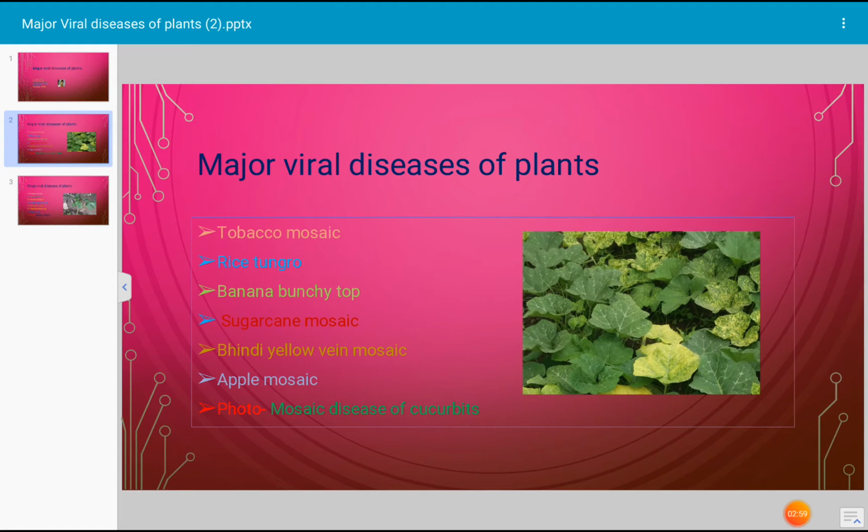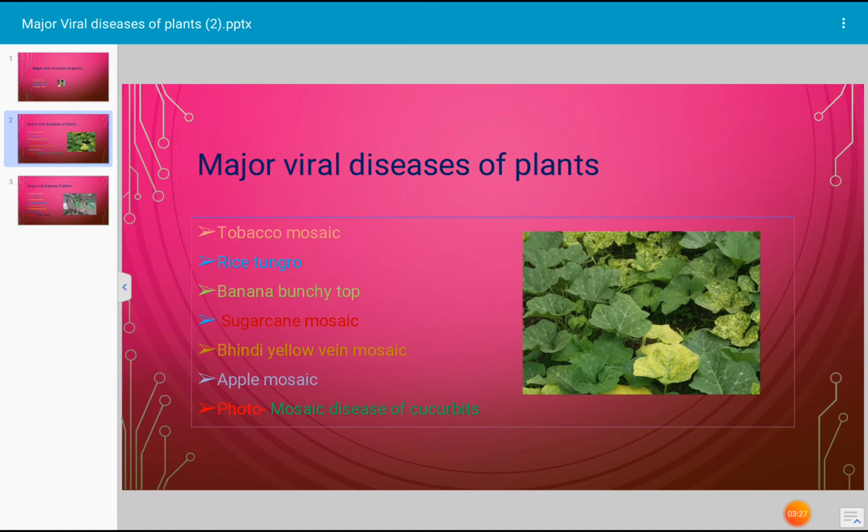Another disease caused by viruses which is of major importance is sugarcane mosaic disease. Sugarcane mosaic makes pale patches on the leaf, and because of the pale color of the leaf, it reduces the photosynthetic rate of the leaf. This is also one of the diseases of major importance.